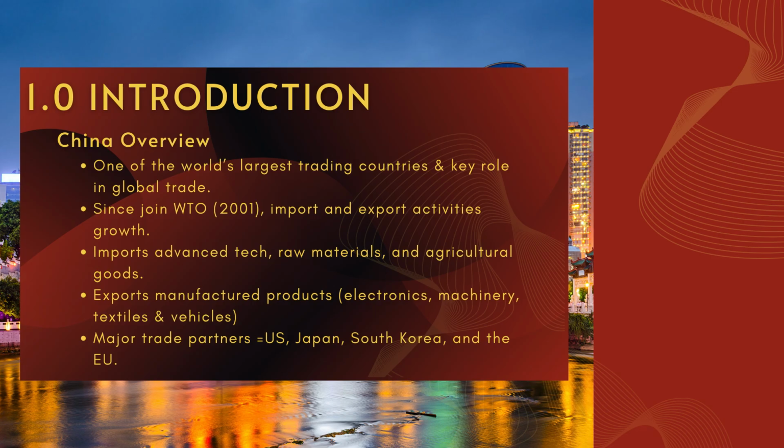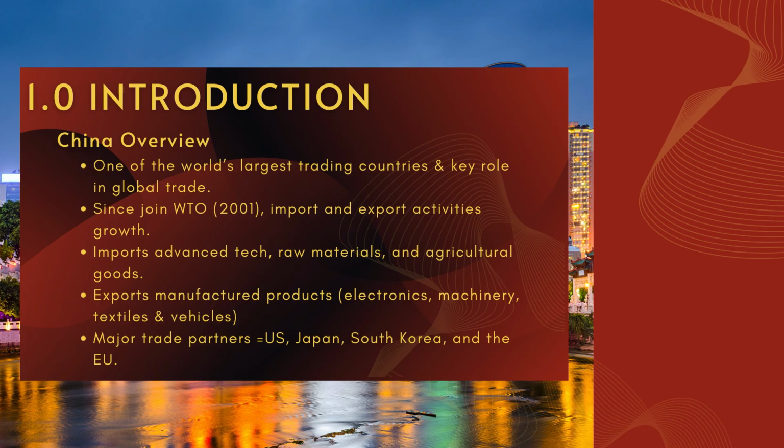Today, China is one of the world's largest trading nations and plays a major role in the global trading system. Since the economic reform at the end of the 20th century, trade has become a key part of China's economy. After joining the World Trade Organization, which is WTO, in 2001, China saw rapid growth in both imports and exports. China mainly imports advanced technology, raw materials, and agricultural products. On the other hand, it exports a wide range of manufactured goods such as machinery, electronics, textiles, and vehicles.